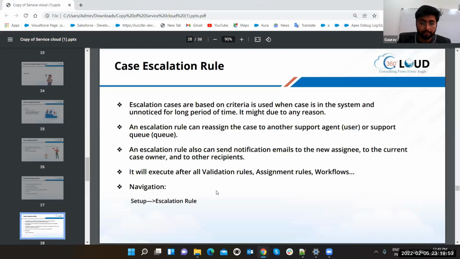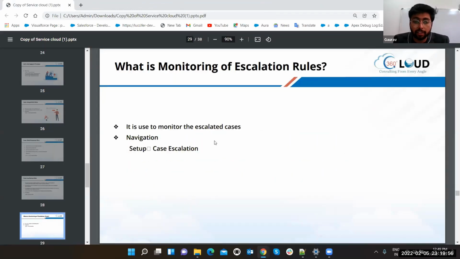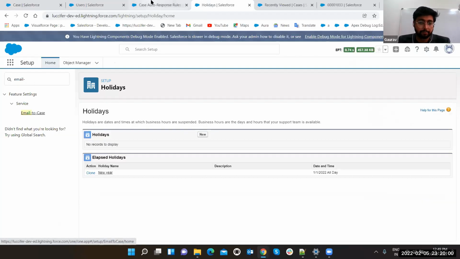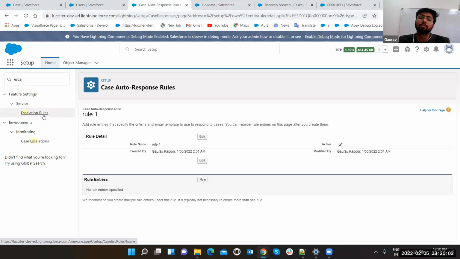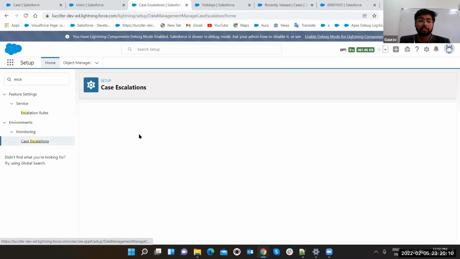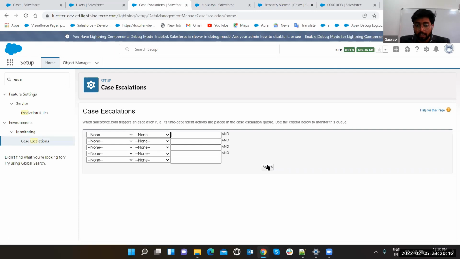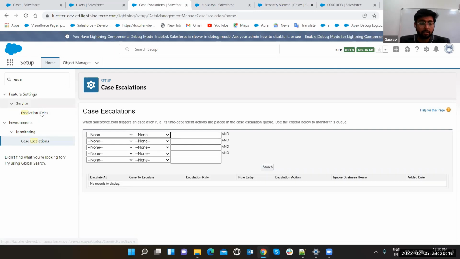So this was the stuff. What is monitoring of escalation rules? It is used to monitor escalated cases. I told you in the start, this is escalation rules where you set up the escalation rules, right? Now this is case escalation monitoring. Under monitoring, you are monitoring the case escalation. Let's click on it. It is going to show you, and it says no records to display, right? So what escalation rule are we having? Let's see.